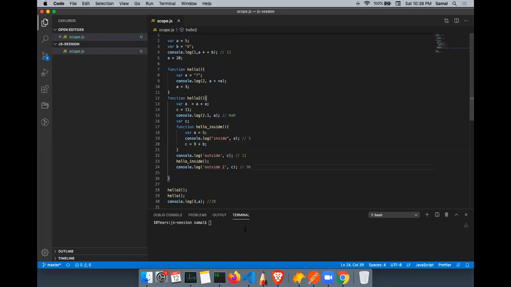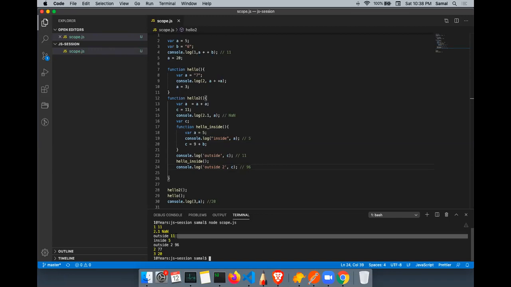And that is why the output will be 11, NaN, then again outside 11, then outside 2, which is inside 5, correct? And outside 2 is 96, and then there is a 77 here.